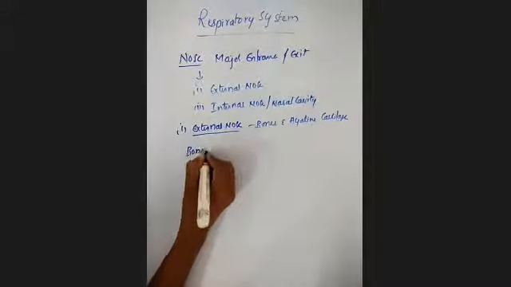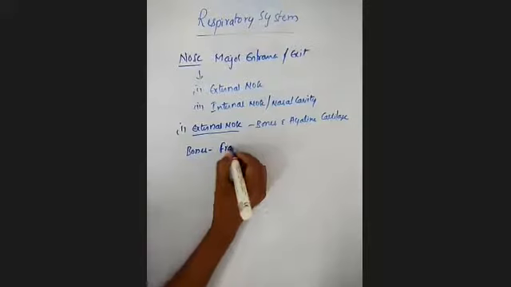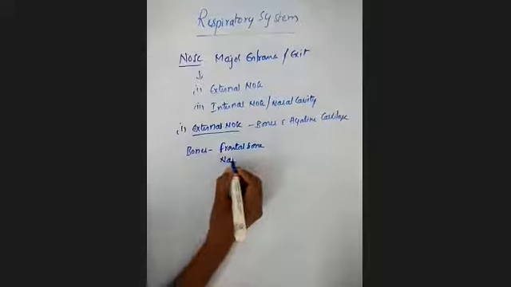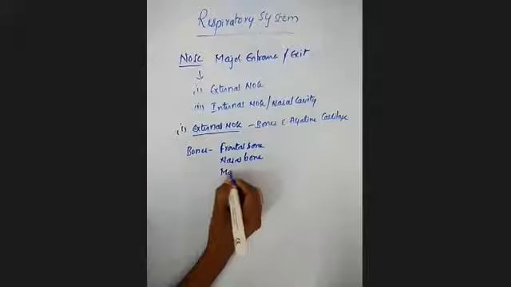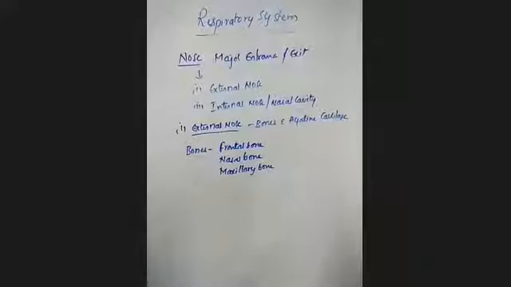The bones included in the external nose are the frontal bone, the nasal bone, and the maxillary bone.